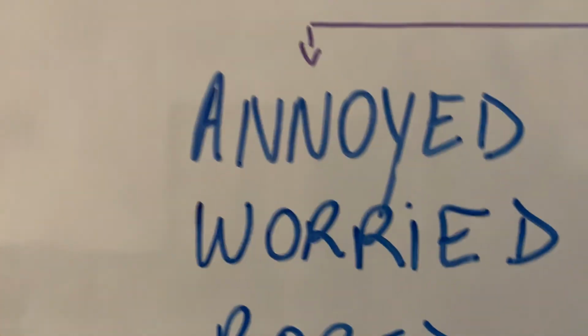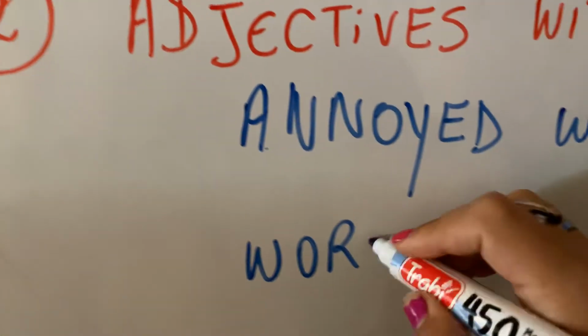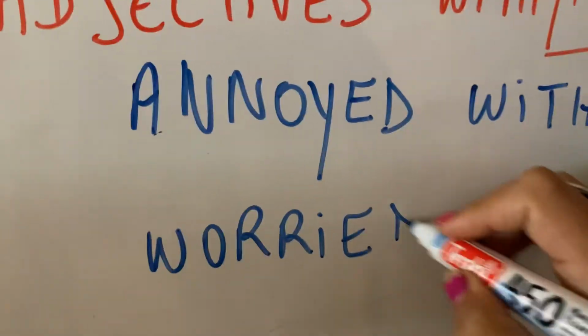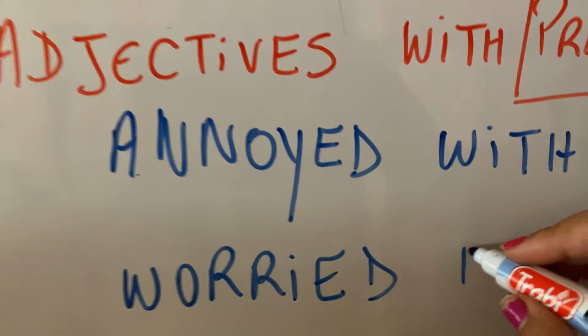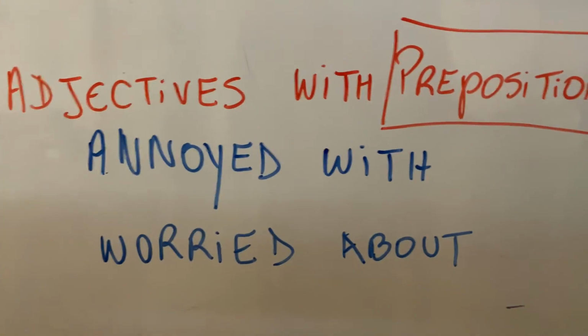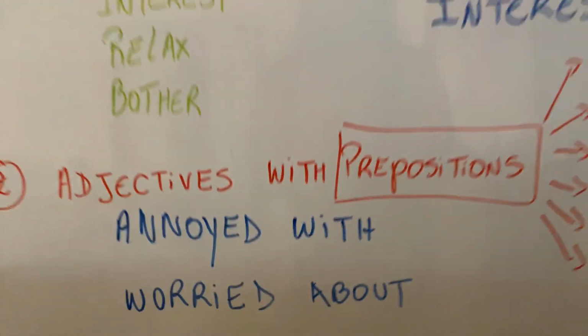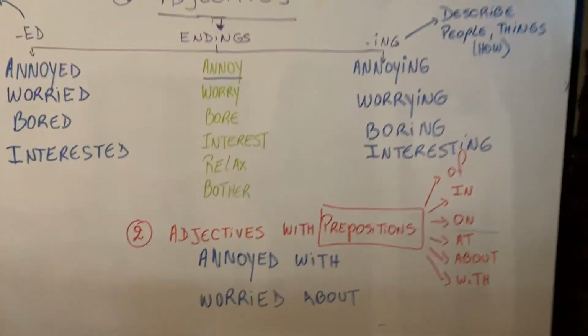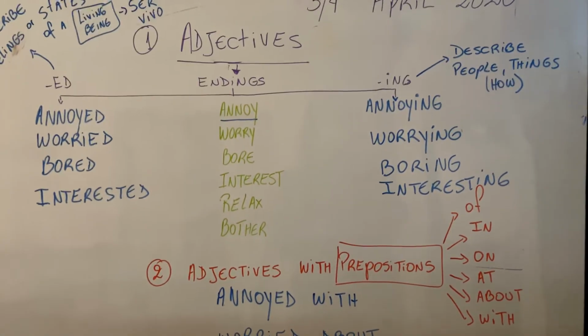If I want to use the adjective worried, I'm going to use I'm worried, preposition about. Okay, worried about.